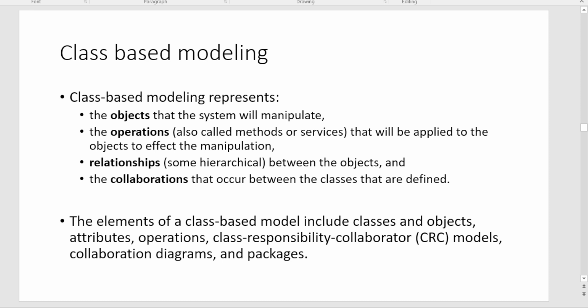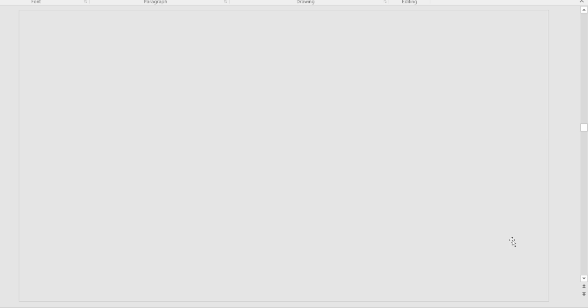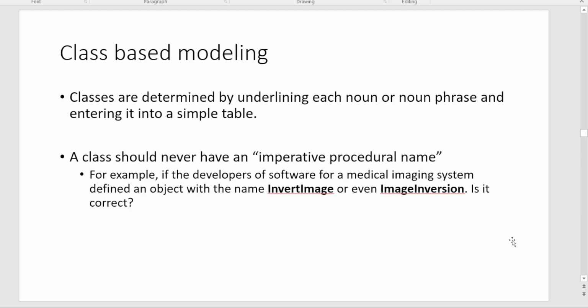The elements of a class-based model include classes, objects, attributes, operations, CRC models, collaboration diagrams, and packages. In this video series, we are not going to cover packages, but the rest of the things we will see what they mean. Now let us understand class-based modeling with the help of a more detailed system.